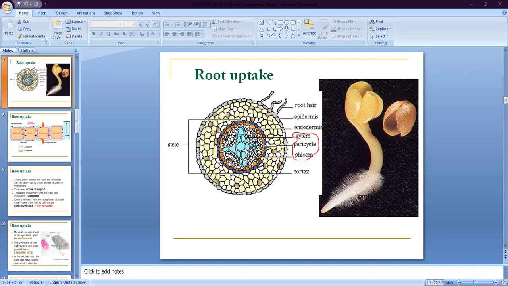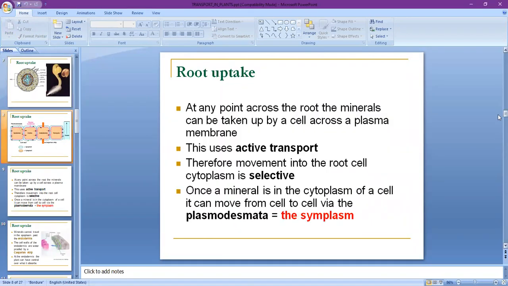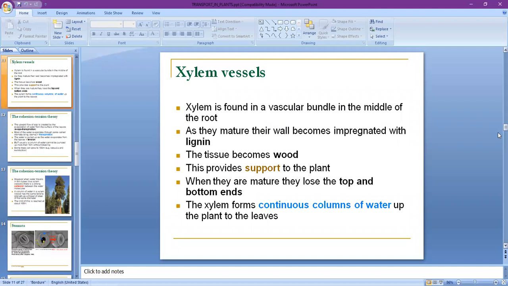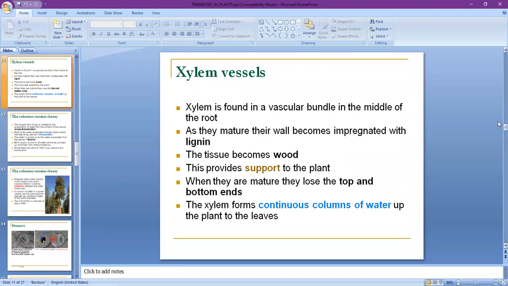So both xylem and phloem are present there. Yes, next are the xylem vessels.